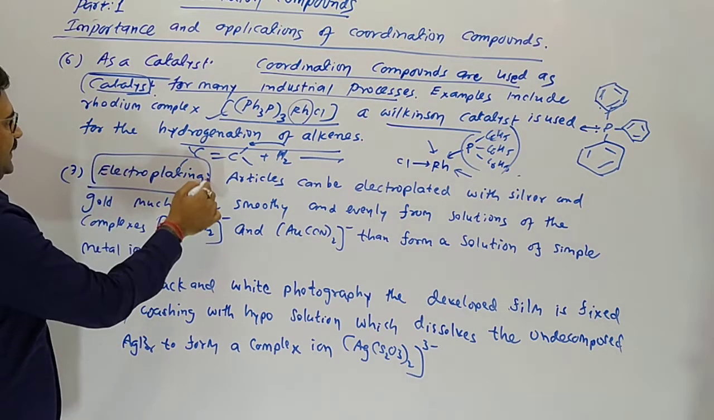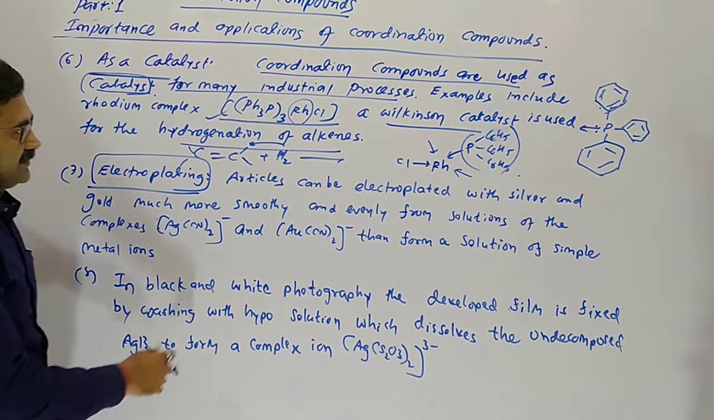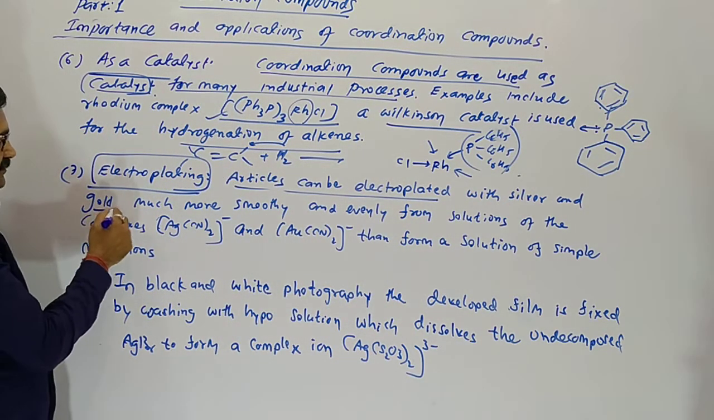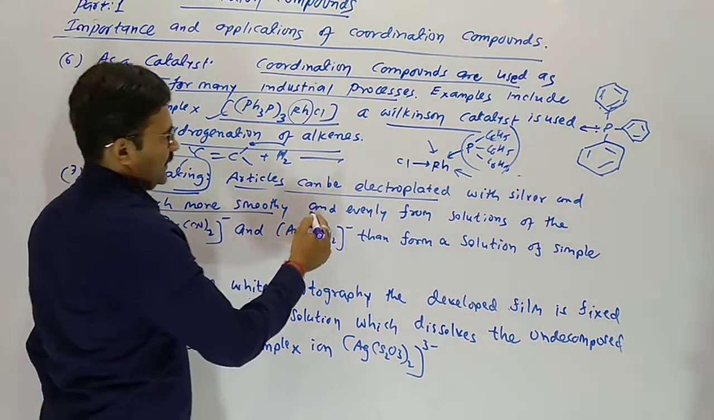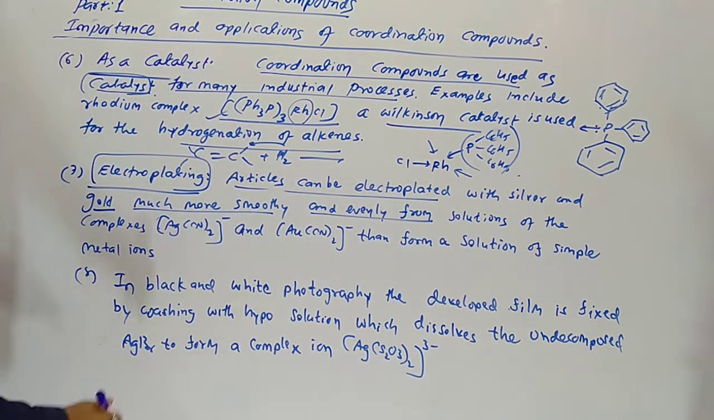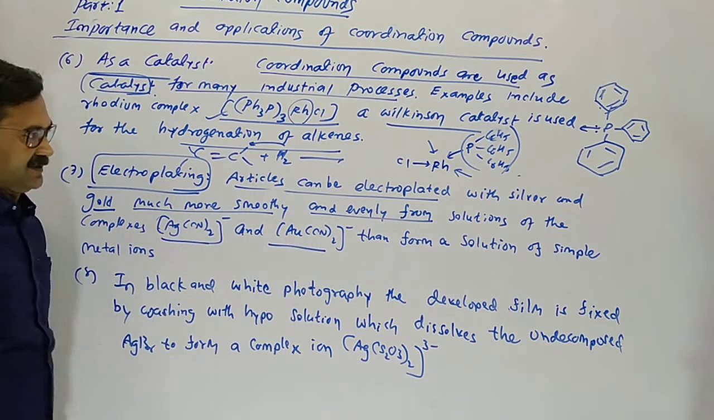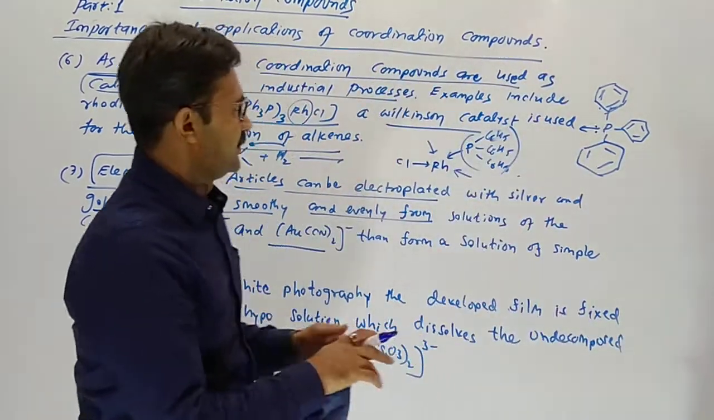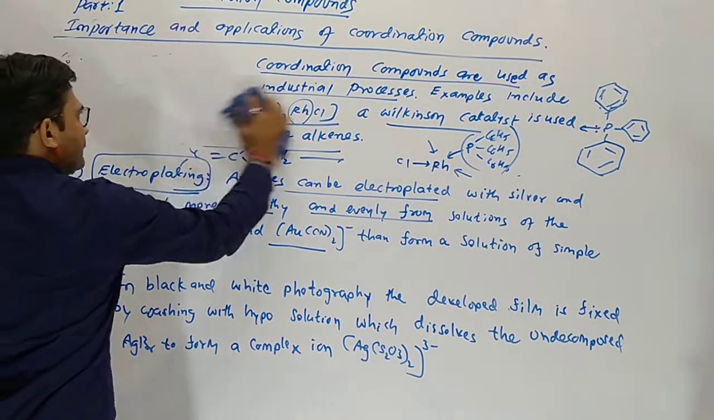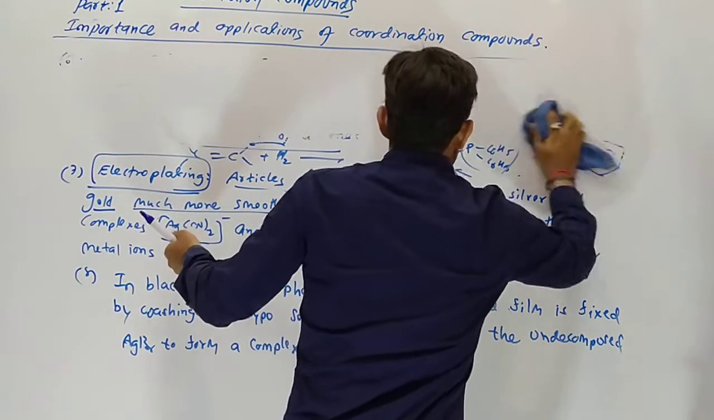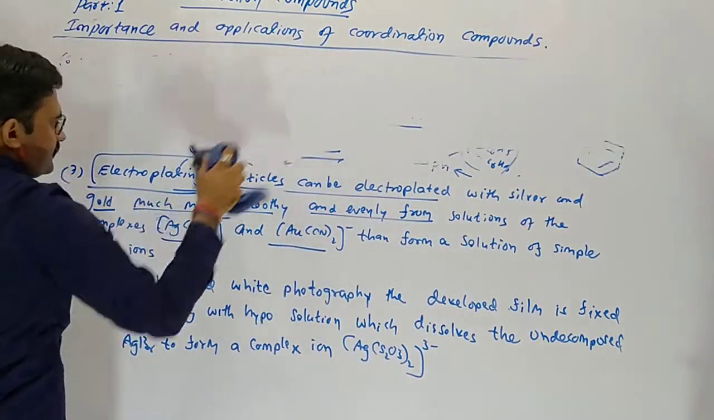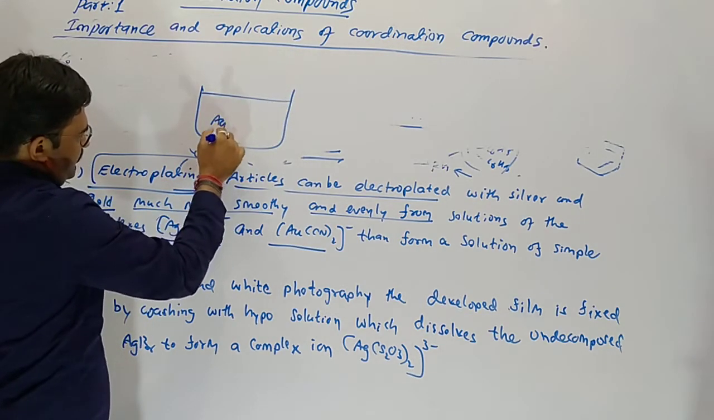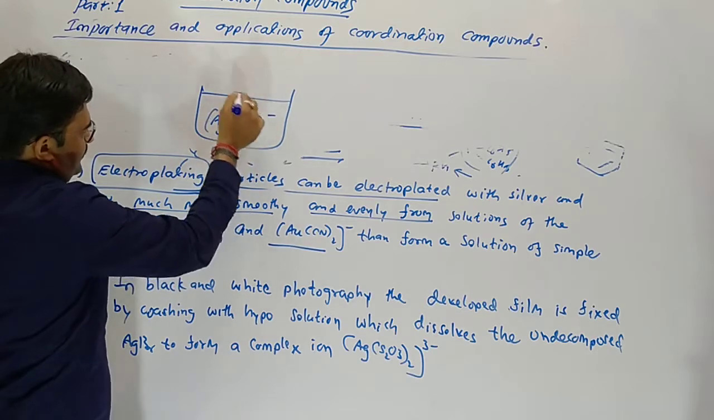In electroplating, articles can be electroplated with silver and gold much more smoothly and evenly from solutions of the complexes silver cyanide and gold cyanide than from solutions of simple metal ions. We have seen many idols of gods plated with silver and gold. In the solution of silver cyanide, we dip the article.